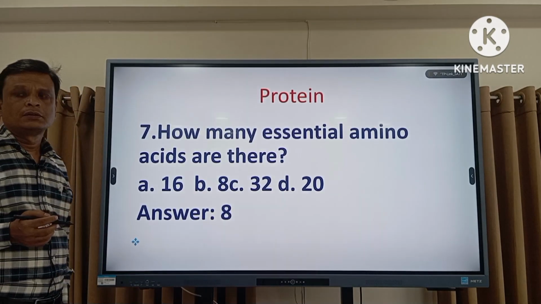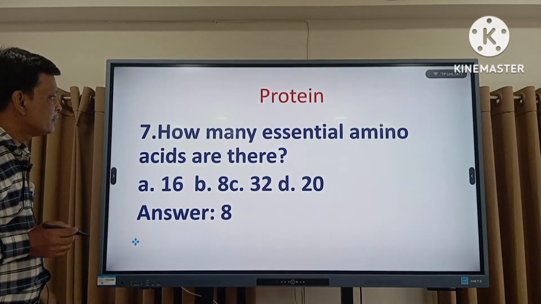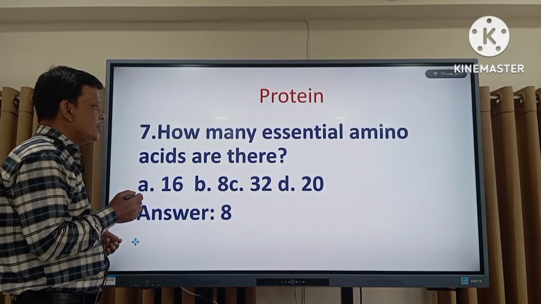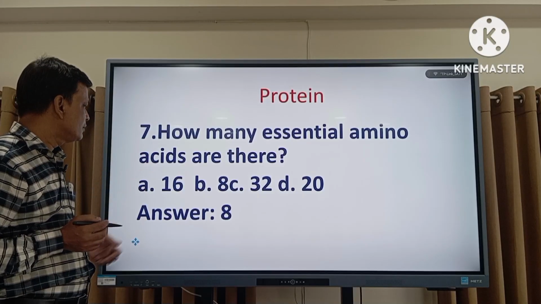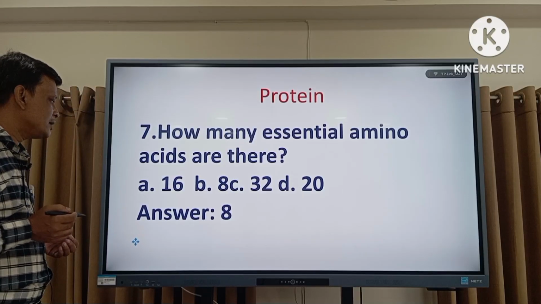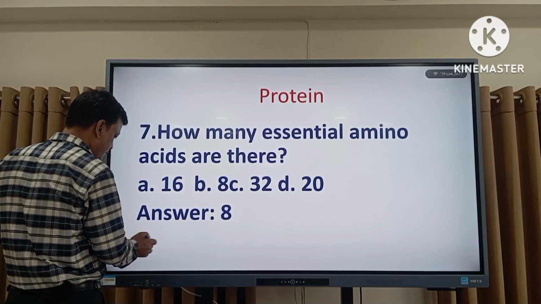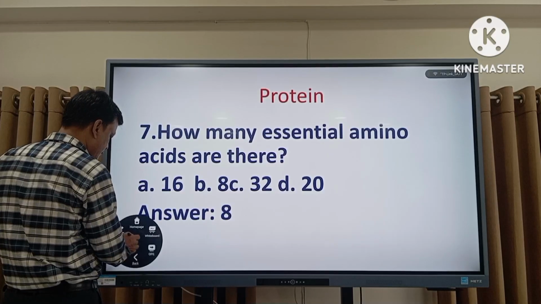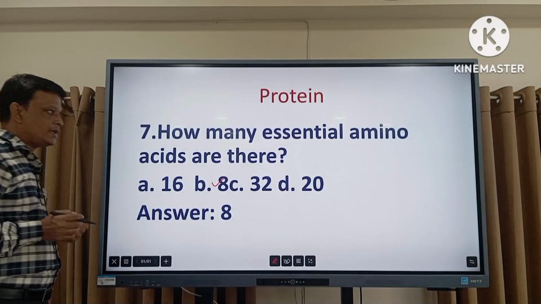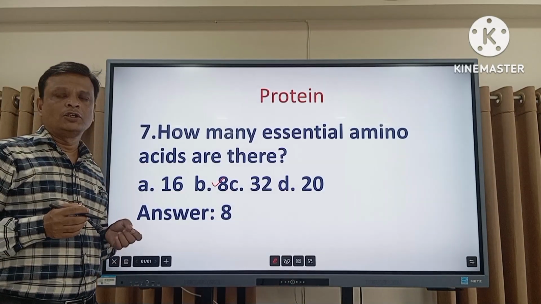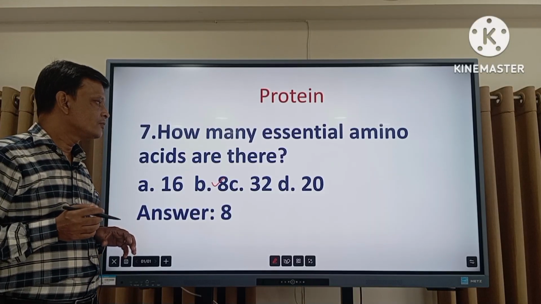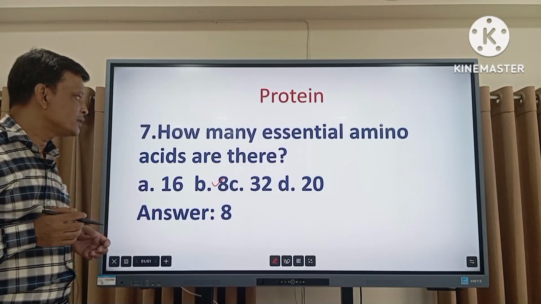Now the next main component of food is protein. How many essential amino acids are there in protein? Essential amino acids are actually 8. The correct answer is 8. The number of amino acids in the human body is 20, but among the 20 amino acids, 8 are very essential for synthesis of the protein.